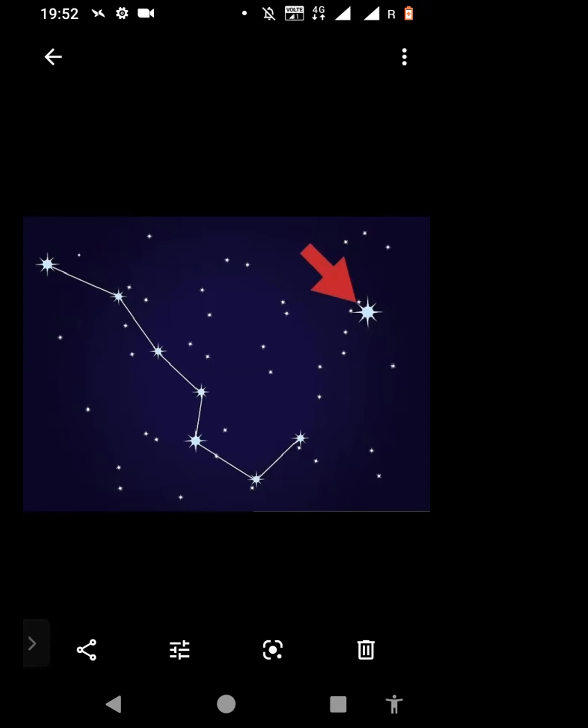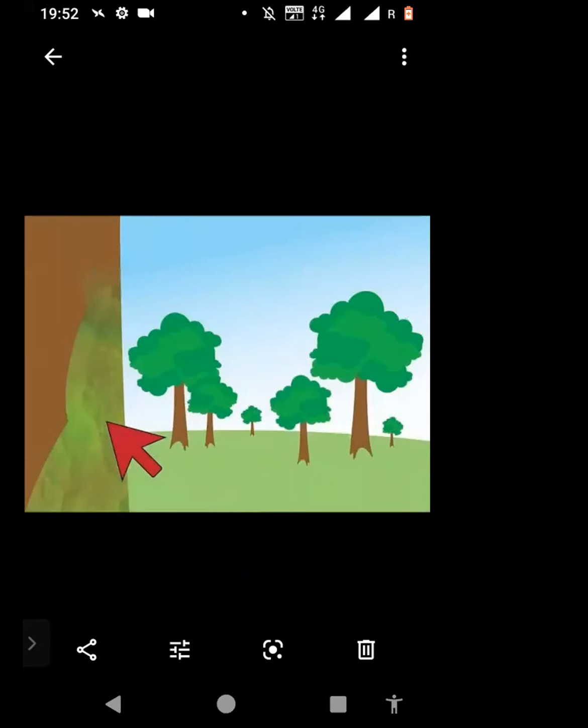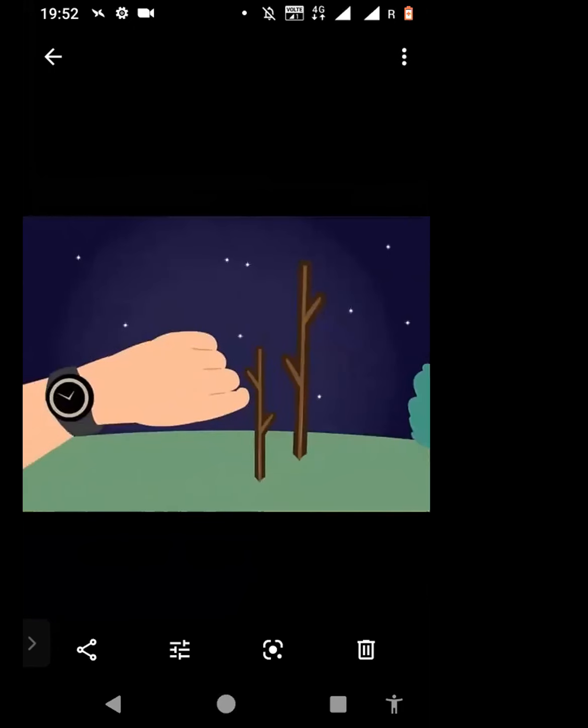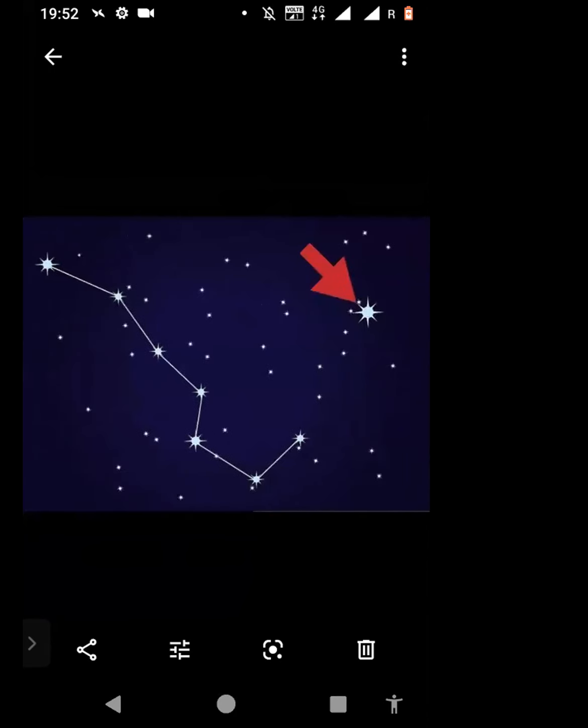So that is one way to find direction. Now we already found 4 ways. One is by looking at all these plants. Next is by using these 2 sticks at night. Another way is the obvious one: if you see the sun rising in the morning, that is east, and if you see the sun setting in the evening, that is west. And then using the Great Bear, also called the Big Dipper.